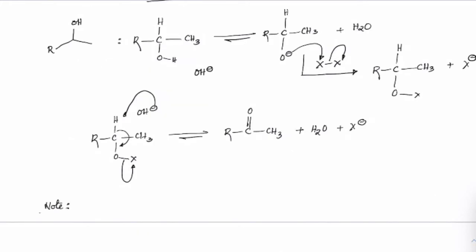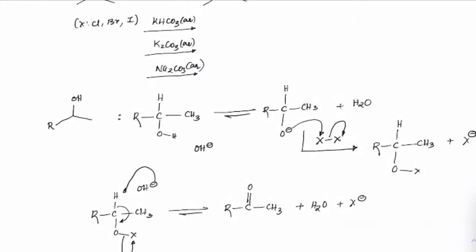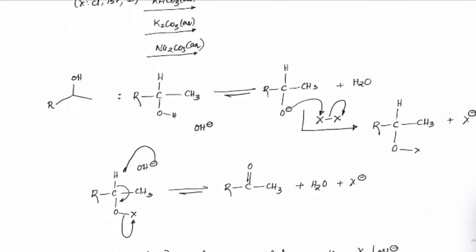The important point to note is alcohols, especially 1 degree and 2 degree, undergo oxidation with X2 in OH minus. So this is the first important concept which you need to learn.